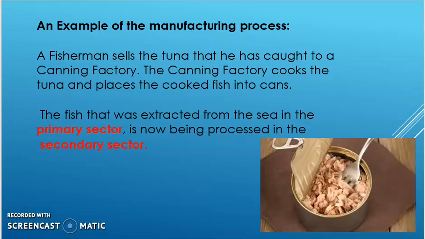Let's look at a simple example. A fisherman sells a tuna that is caught to the canning factory. The canning factory cooks the tuna and places the cooked tuna into cans. The fish that was extracted from the sea, that was performed in the primary sector. It was then sold to the secondary sector for processing and canning.